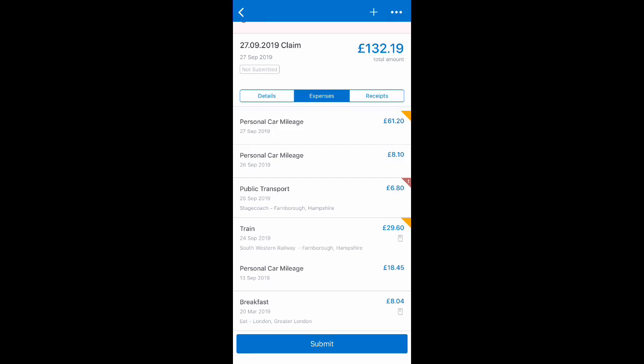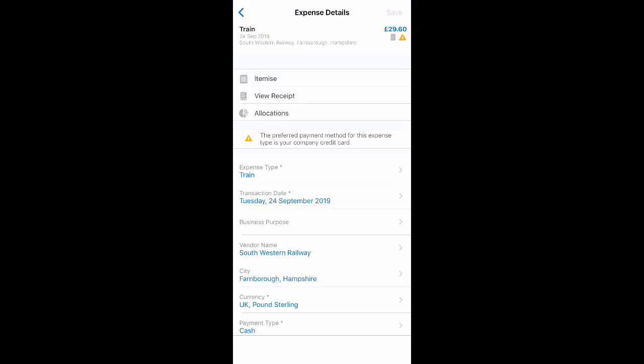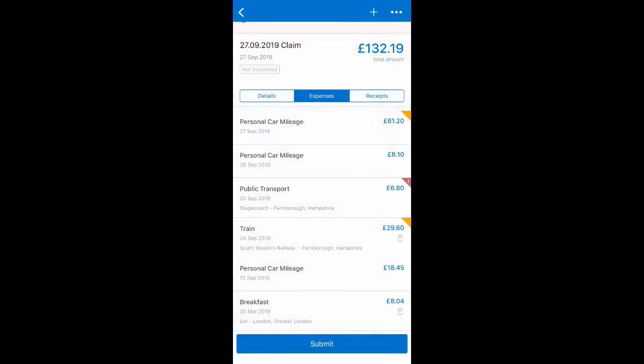I also have some yellow warnings telling me that these expenses need my attention, and this is either reminding me about policy issues or other notifications or warnings that the authority wants to present to me based on the expense policy. So you can see with the train expense, if I go into that one, the company policy when we're booking train is to use my corporate credit card. I've paid for this out of my own pocket, and the platform is reminding me that the preferred method of payment for this expense type is company credit card. So it's guiding me to behave in the right way, so I know next time to use the corporate credit card if I'm taking the train.